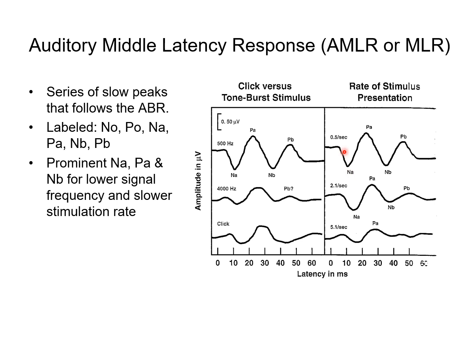So as you can see, the stimulation rate increases from top to bottom, 0.5 up to 2.1 up to 5.1 stimuli per second. However, as we increase the stimulation rate, MLR components decrease. In other words, MLR prefers a slower stimulation rate. So if you want to obtain a robust MLR recording, you would use a low frequency stimulation and use a low stimulation rate.